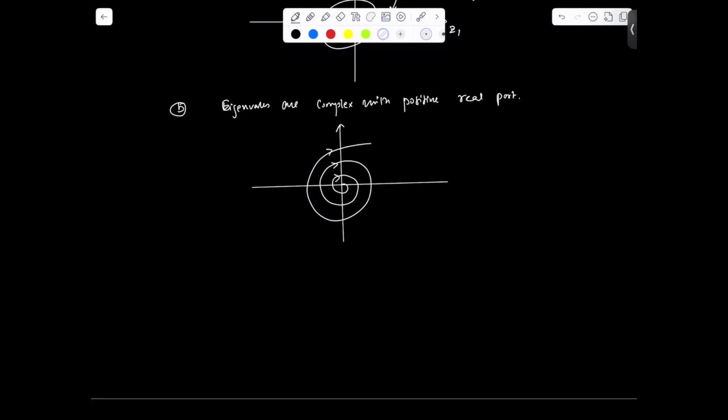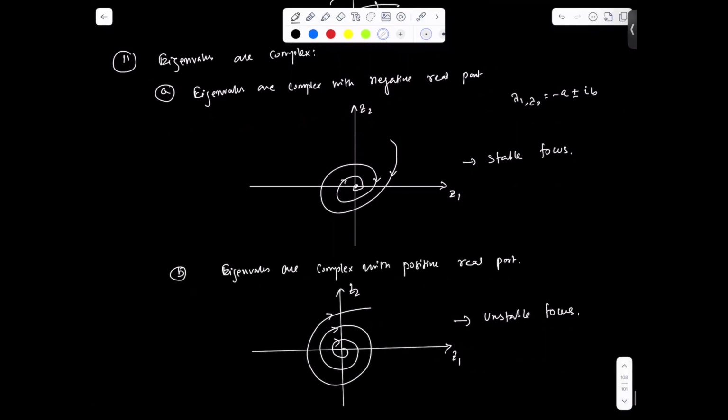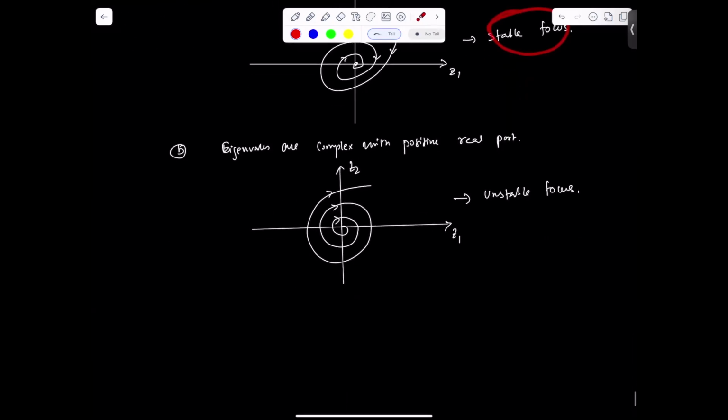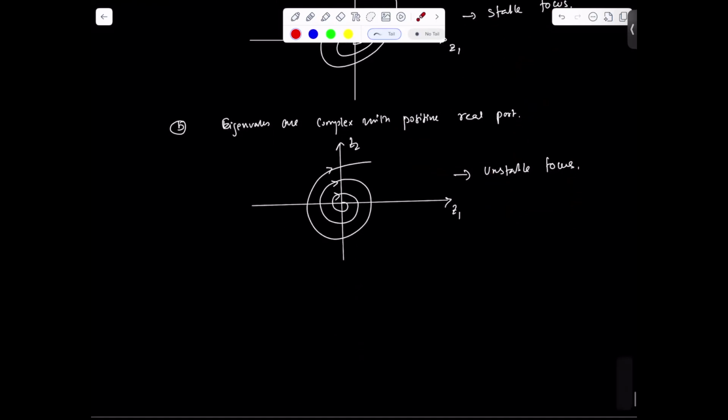It is Z1, Z2, and this is unstable focus. So if the eigenvalues are complex with negative real part, then it will be stable focus. If it is the positive real part, the unstable focus. Okay, just try to understand what is happening here. This thing will be important in later lectures.